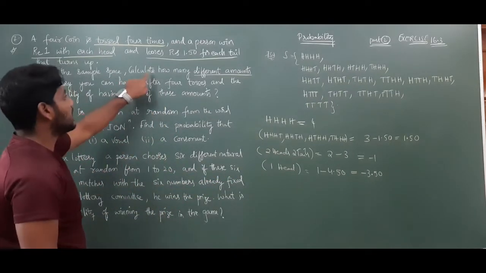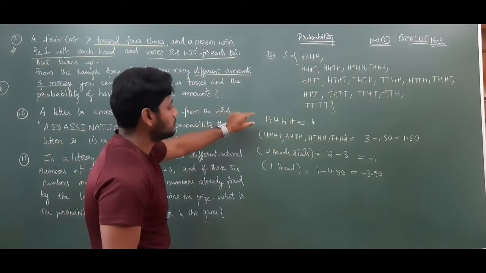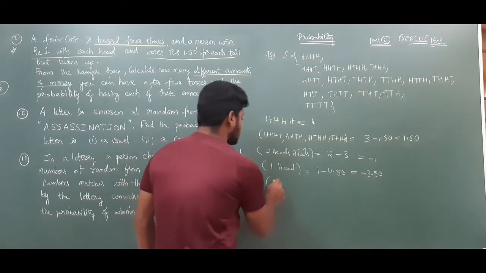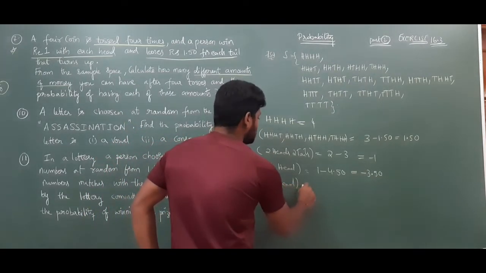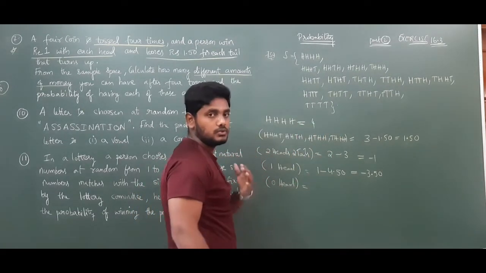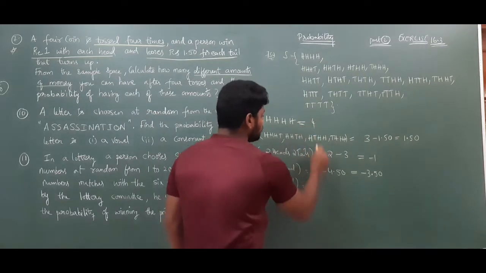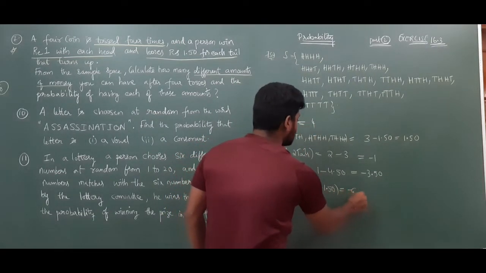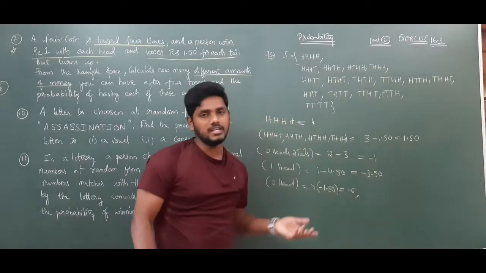What they ask is to calculate how many different amounts. Based on these events, we are getting different amounts. Next, 0 heads, that means all tails. You won't get any rupees. You need to give 4 into minus 1.50, which is nothing but minus 6 rupees. This is like a gambling game.